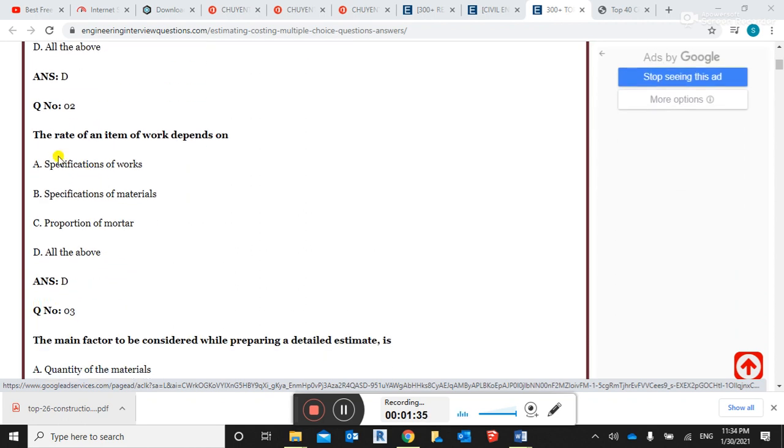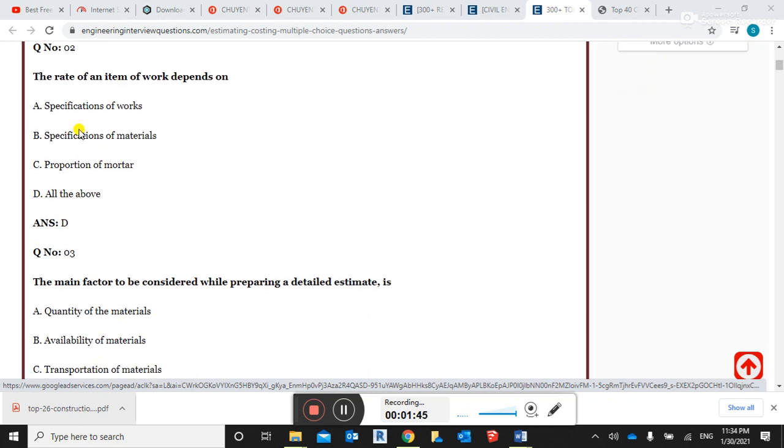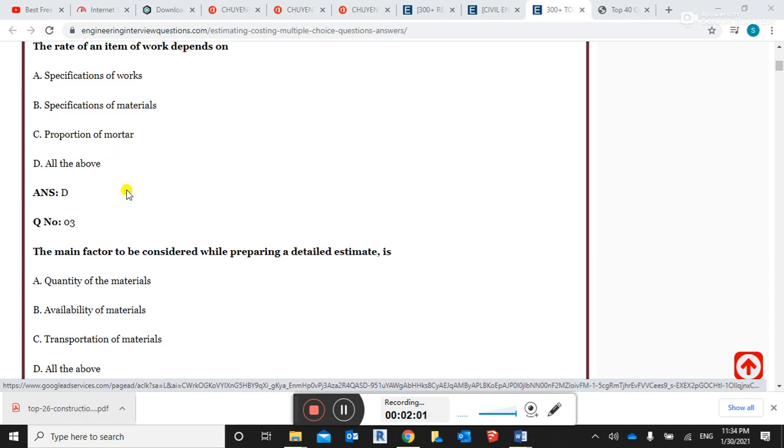Question number 2, the rate of an item of work depends on: specification of the work, specification of materials, the proportion of the mortars. Guys, this is a very logical question. The right answer is all of the above, A, B, C, all of these are correct.